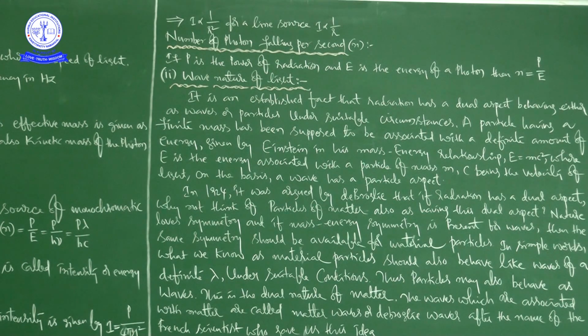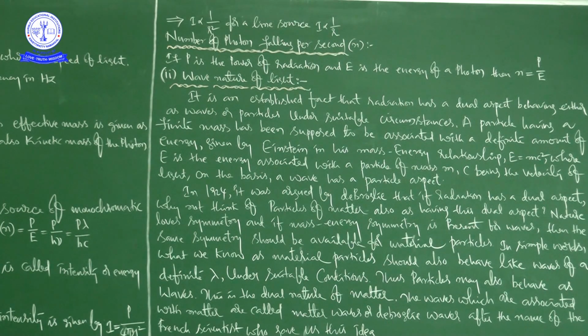What do we know as material particles? Electrons, protons, neutrons, like that. They should also behave like waves of a definite wavelength under suitable conditions. Thus particles may also behave as waves. This is the dual nature of matter.